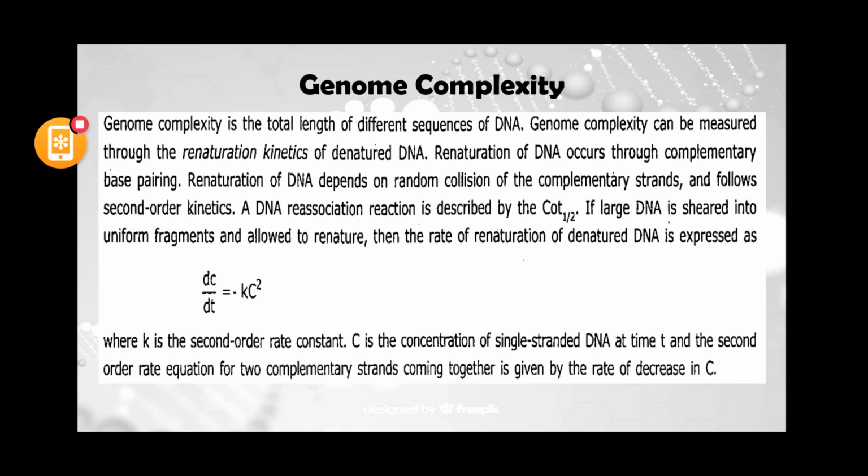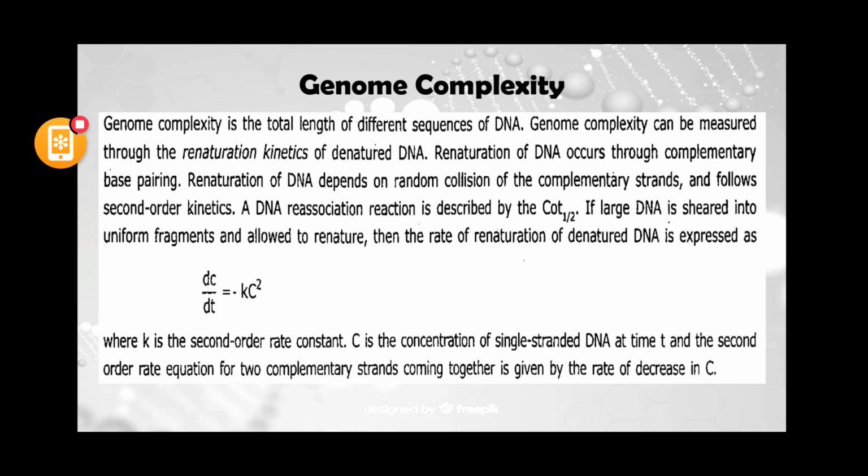The rate of renaturation of denatured DNA is expressed as dC/dt = -kC², where k is the rate constant of the second order reaction, and C is the concentration of single stranded DNA at time t.